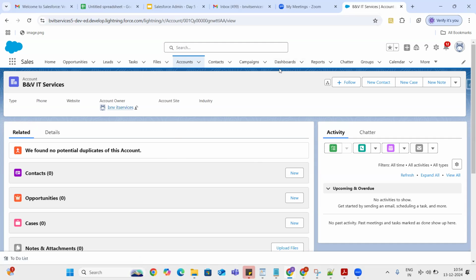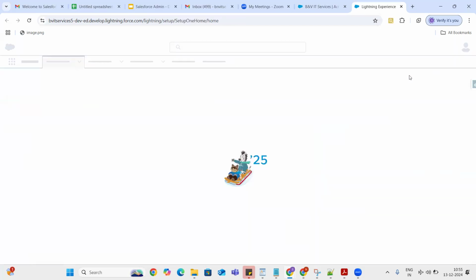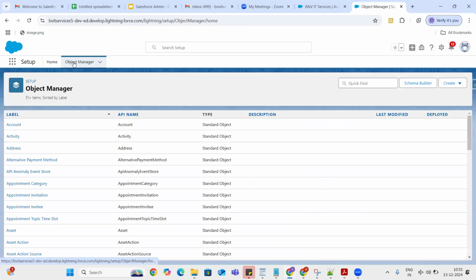So again, if you want to see the list of objects which are available for you, you can go to the setup and then Object Manager. This is the place you can see all of your objects, guys.